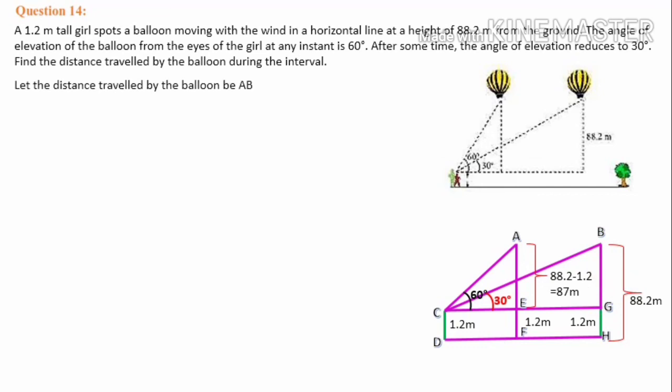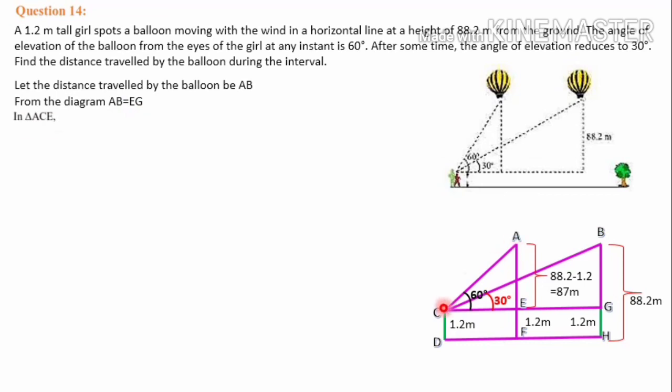So let's go for the calculation. Let the distance traveled by the balloon be AB. So distance AB we have to calculate. From the diagram, AB and EG are equal. First of all we have to take triangle ACE.